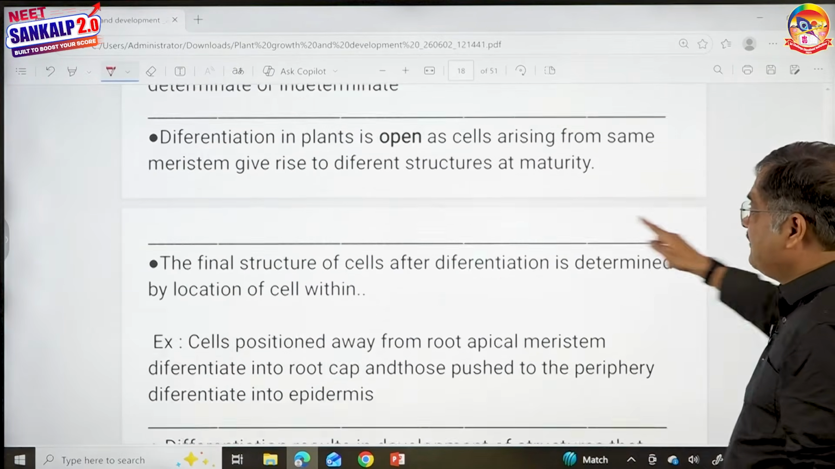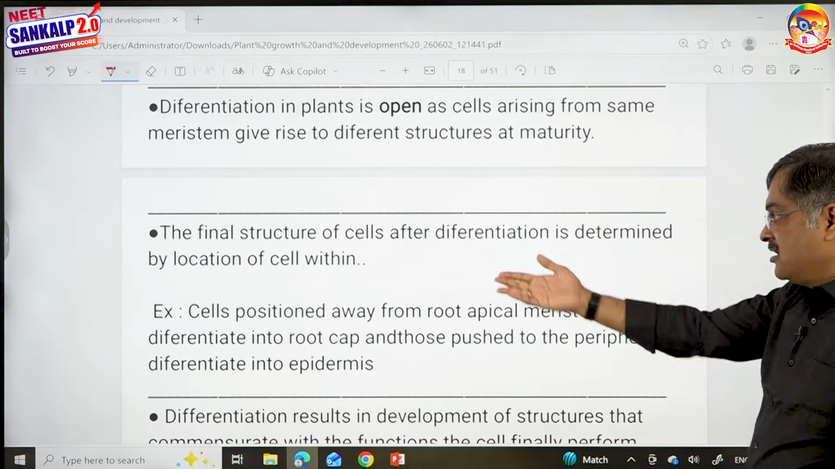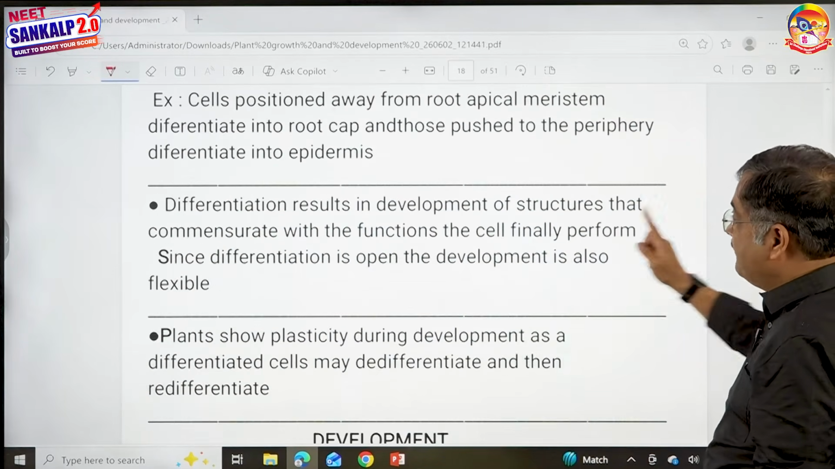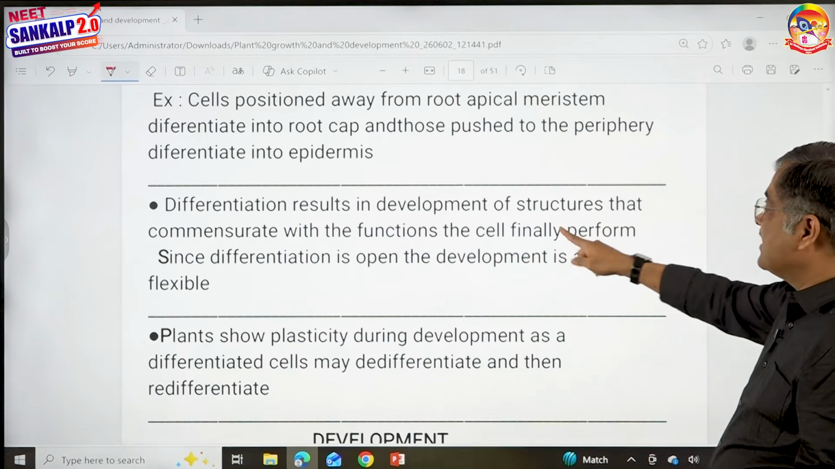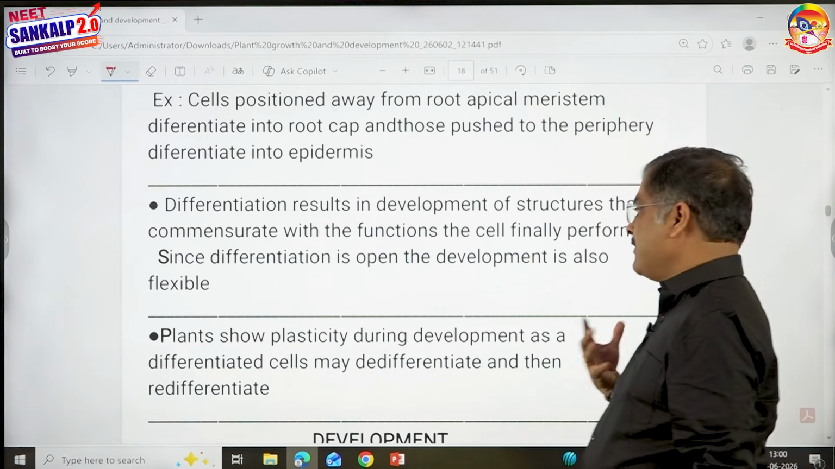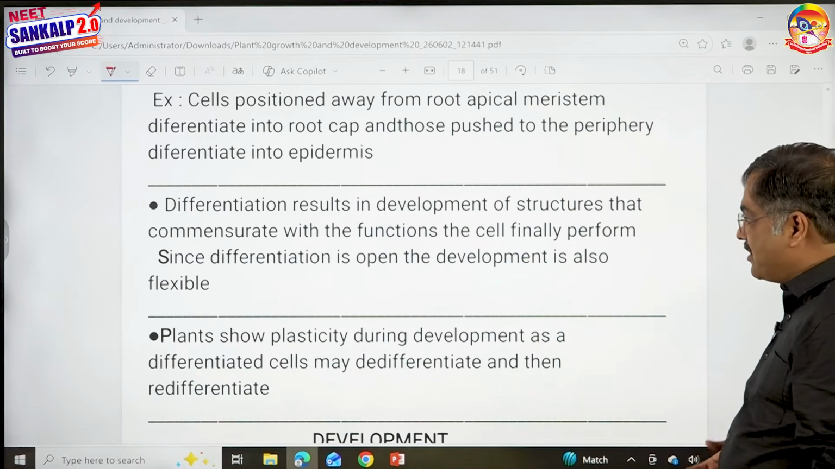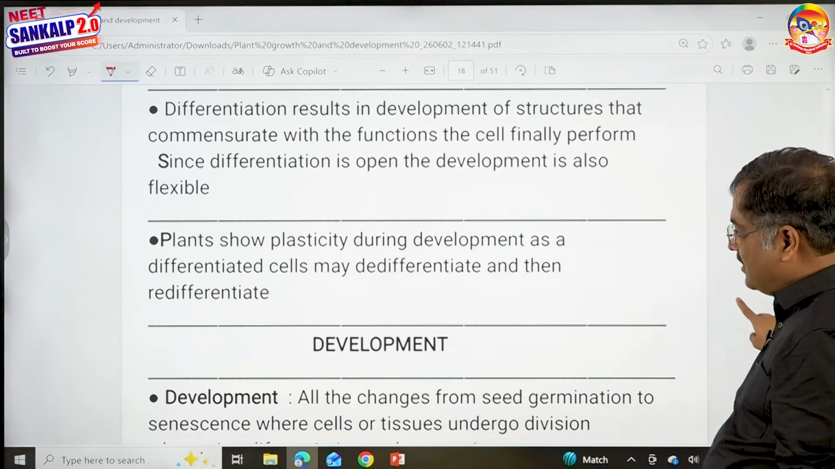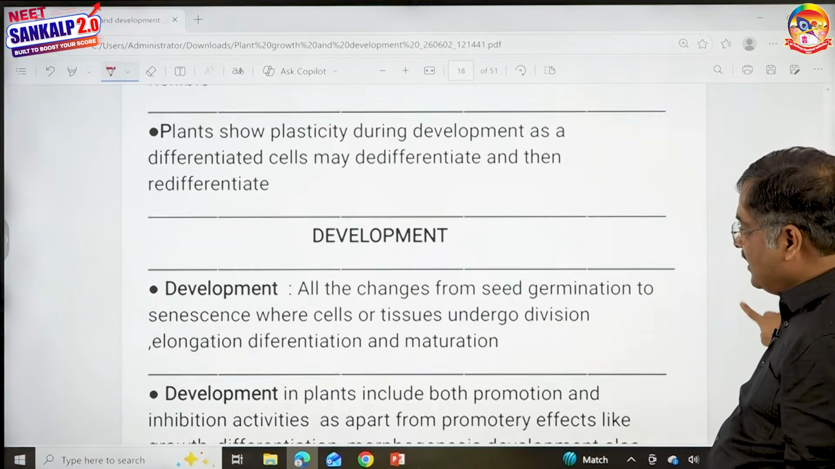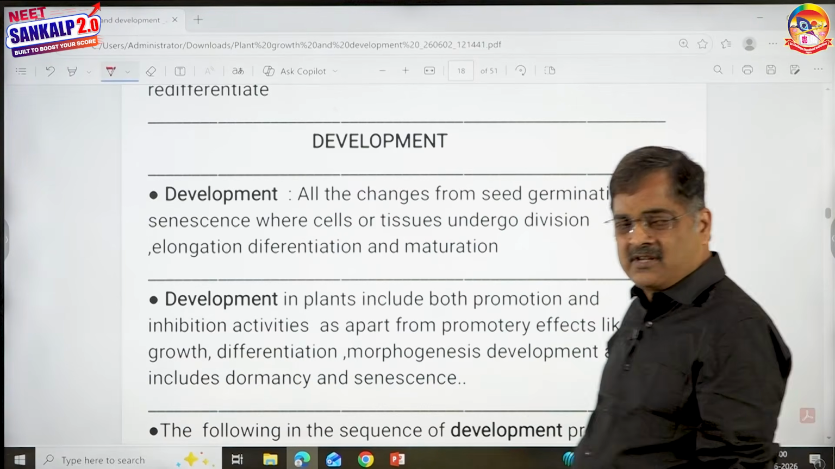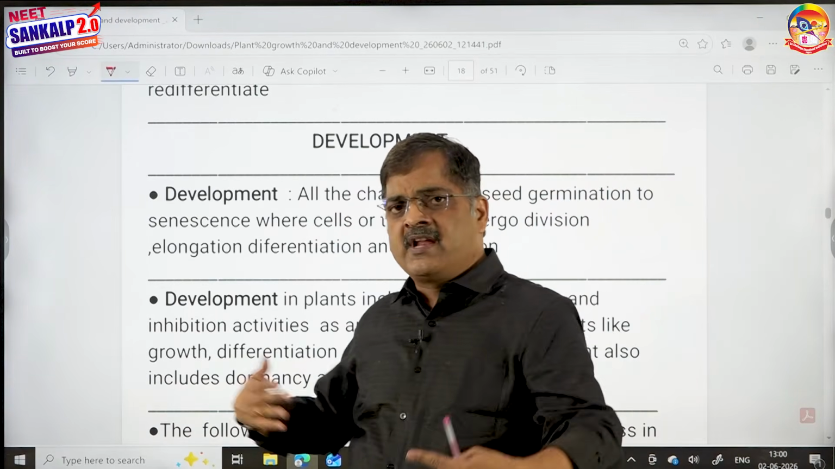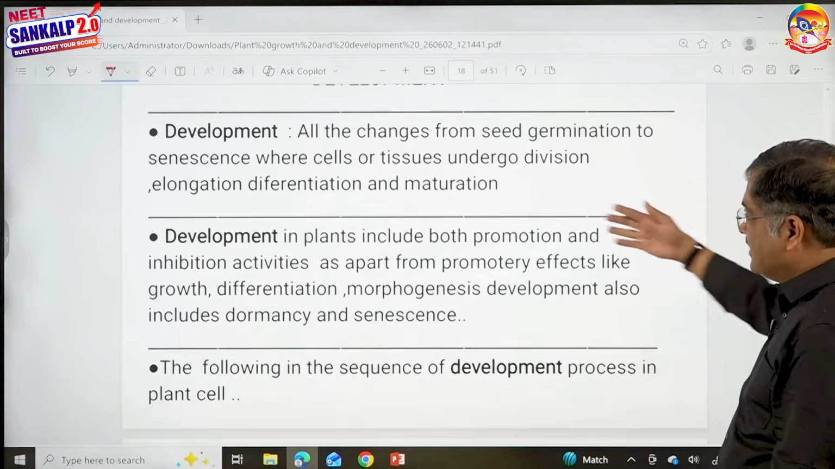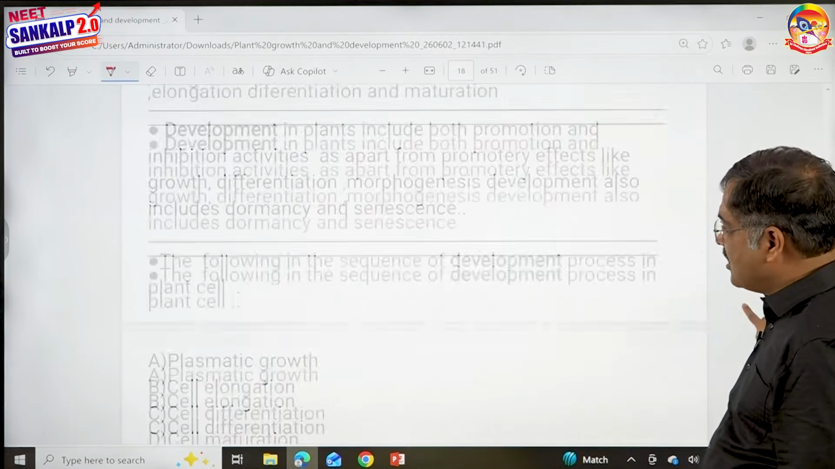Then we talk about the final structure of cell after differentiation is determined by the location of cell. You know pretty well about that. Then differentiation results in development of structures that commensurate with the functioning the cell finally performs. Such differentiation is open and the development is also flexible. These are all the points which you know pretty well. Then these are the points we already discussed, children. All the changes, both promotory and inhibitory, from seed germination to senescence is said to be development. Development includes both promotory and inhibitory effects.